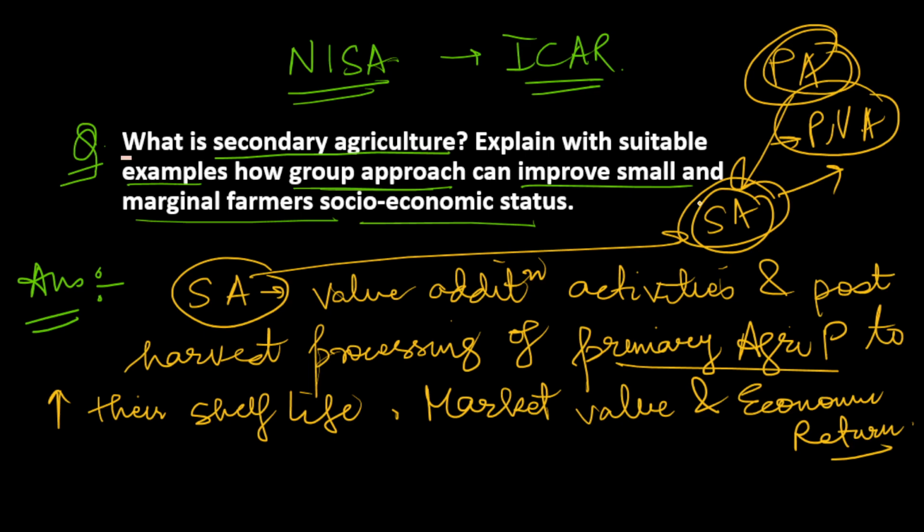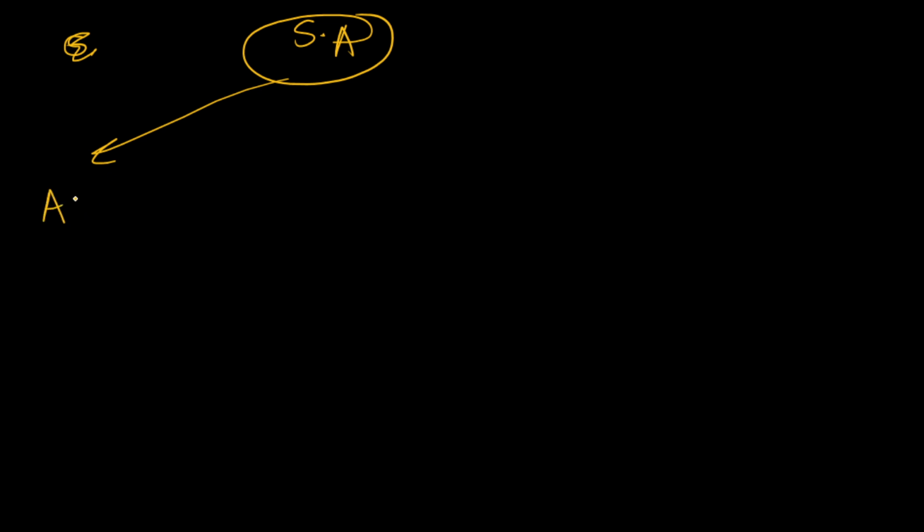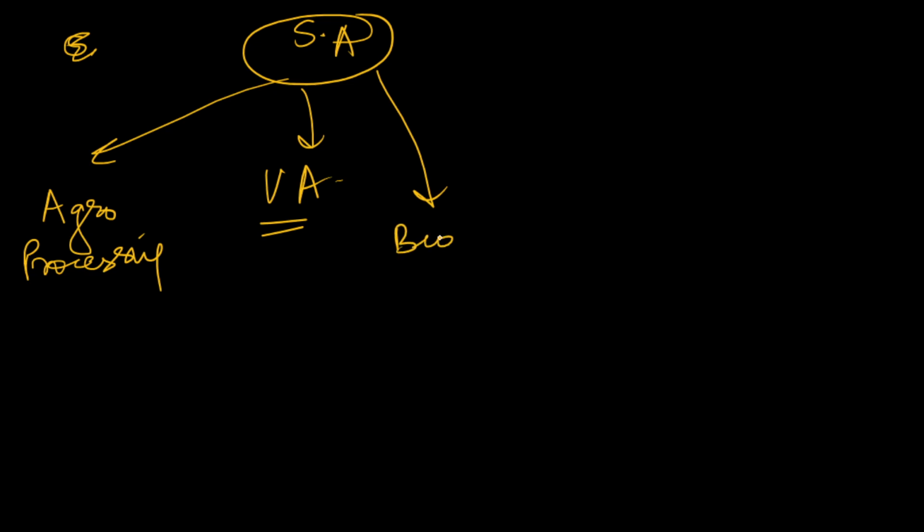Now what things will come into secondary agriculture? You can mention examples of secondary agriculture, or simply mention what comes under it. Agro processing units will come, value addition will come, bioenergy production can come, and cottage industries can come.